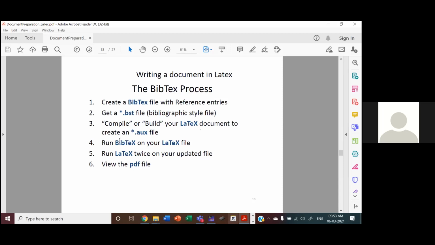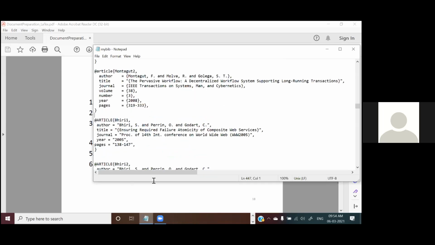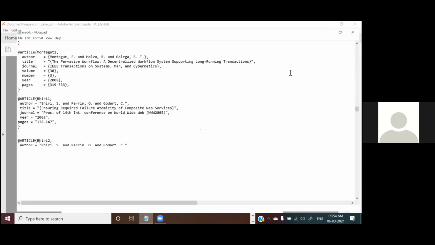Now, for this, the procedure is to create a BibTeX file with reference entries. I'll show you that. All these are automatic. Your job is only to create a BibTeX file, and the remaining will happen by default, automatically. I'll show you one bib file. Is it visible? Bib file.